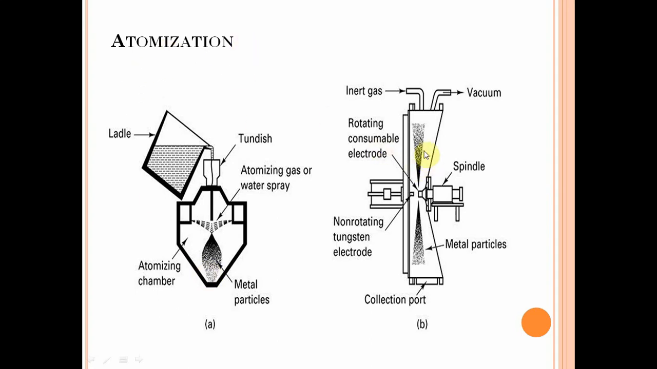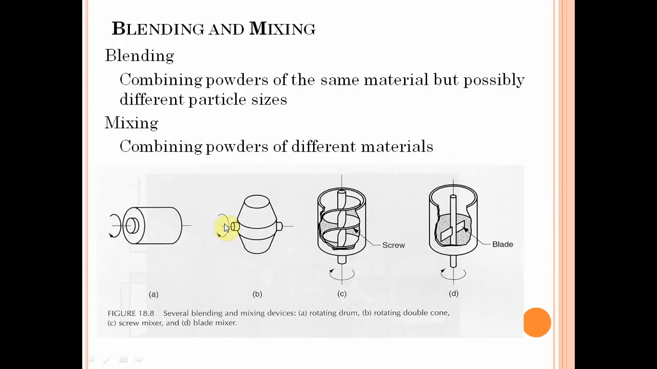This is a side view of this diagram. Next we say blending and mixing. I just discussed the steps involved in powder metallurgy. The first one is the powder manufacturing process. The second one is the blending or powder mixing process.